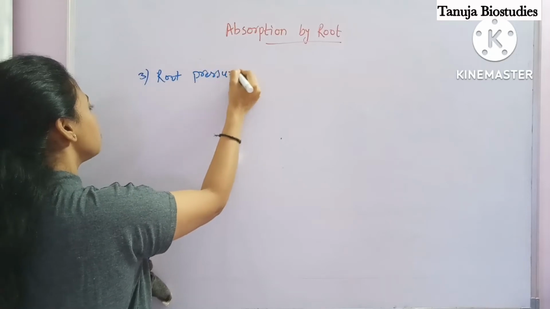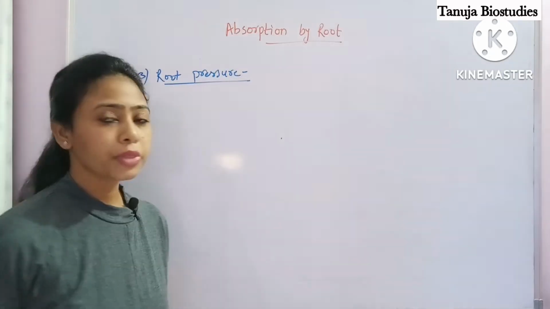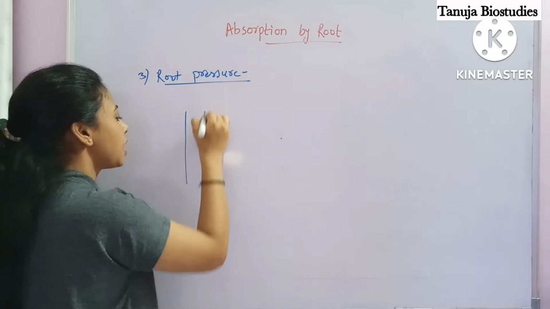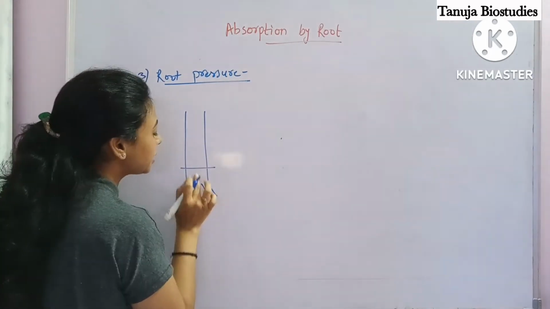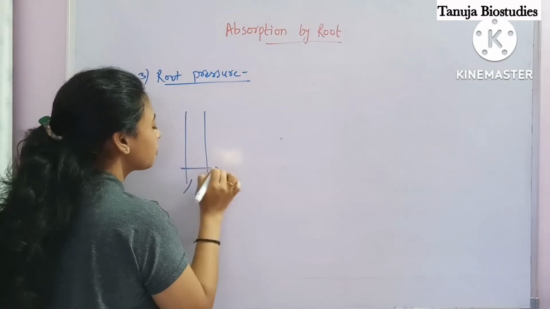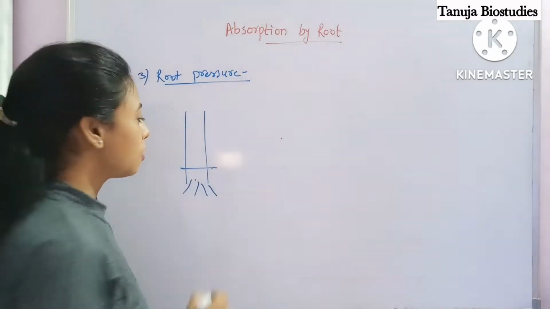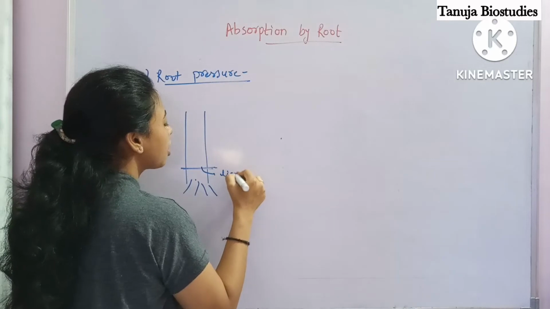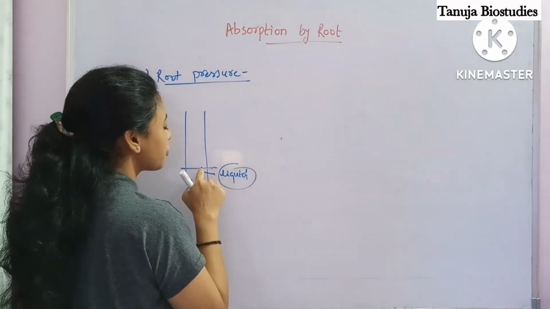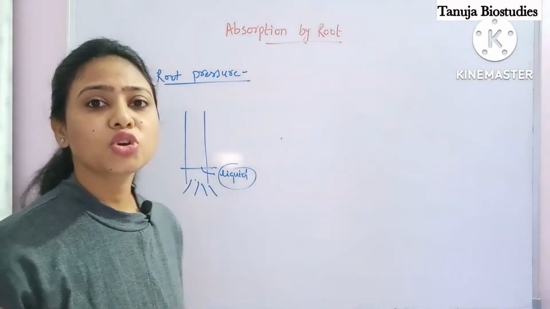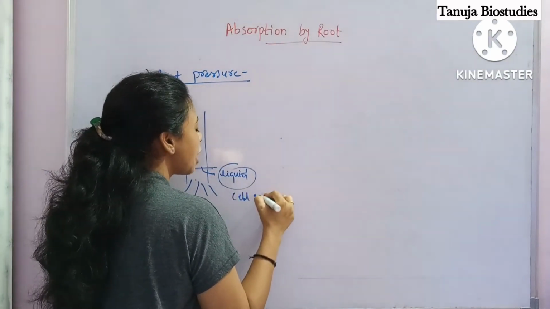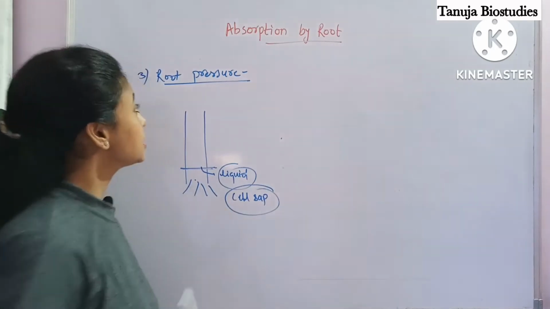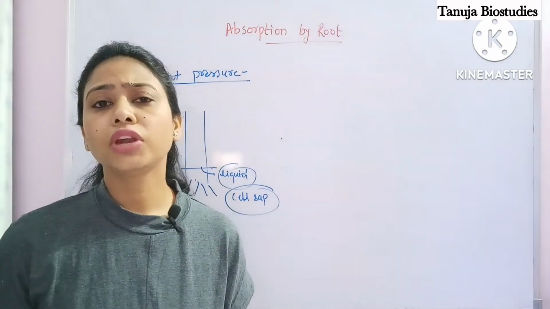Now what do you mean by root pressure? See, this is a plant, here the root. Now if we make a cut near the root, what will you observe? A kind of liquid will come out from this surface, a large amount of liquid will come out. This is actually what? Cell sap. Okay, what kind of liquid is this?